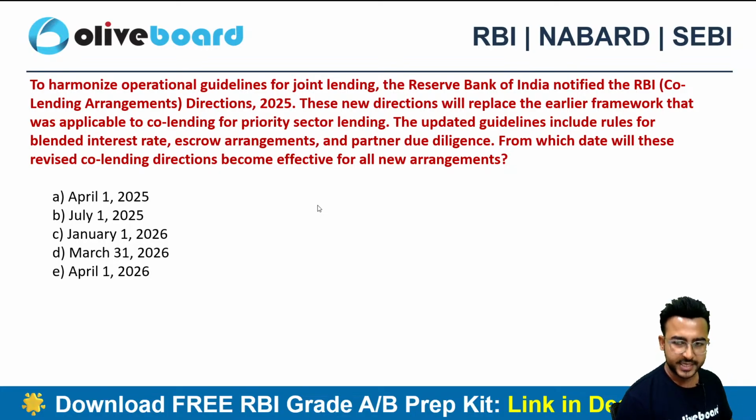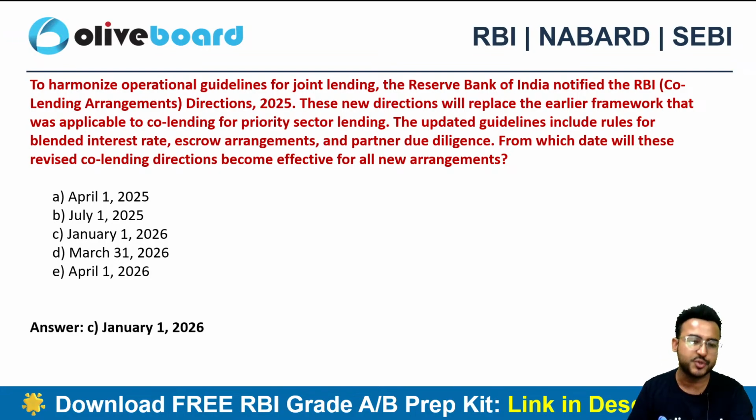We'll be rediscussing each and every concept in the co-lending arrangement. I know that you must have seen the recorded video on the co-lending arrangement. Still, I'll advise you guys to watch this lecture once again today. A question can directly come from this circular, a high probability question. This is a high probability area in which you need to work.